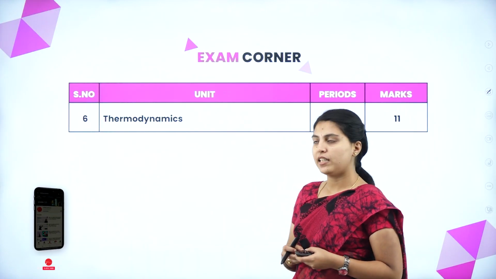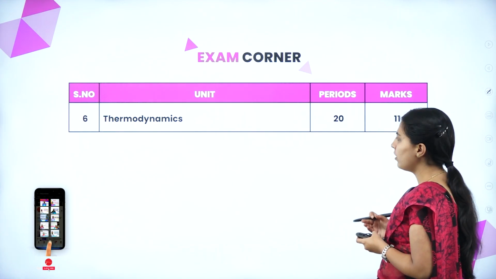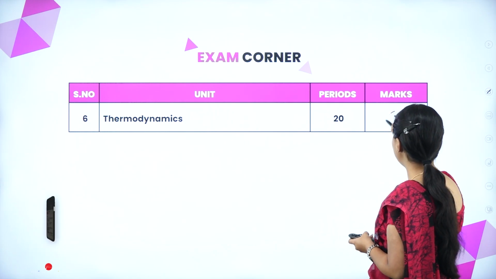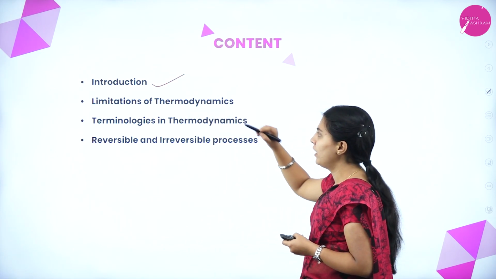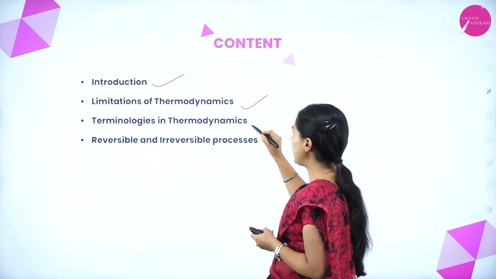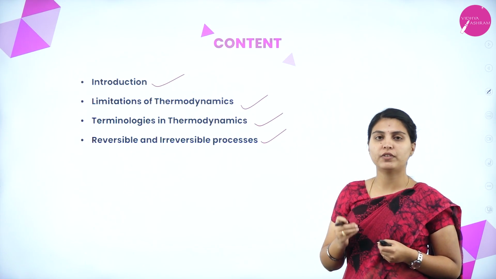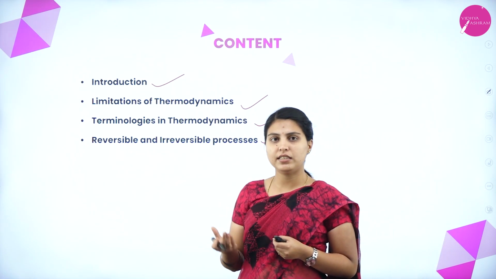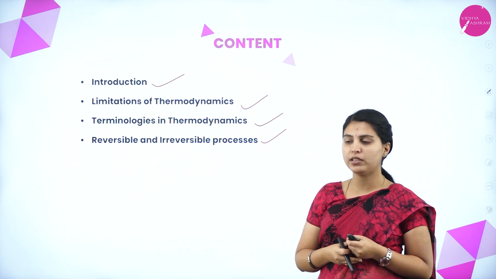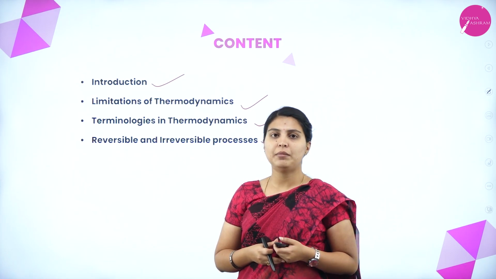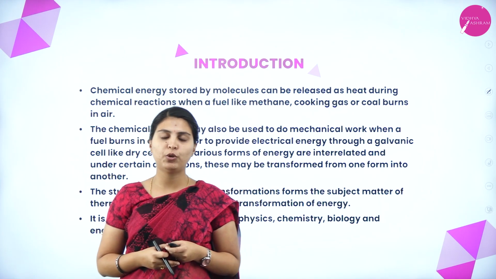So first we'll see the exam corner from this board. The number of hours given for this chapter is 20 and the overall marks allotted for this unit is 11 marks. So the contents we are discussing today are introduction to thermodynamics, limitations of thermodynamics, terminologies in thermodynamics, and reversible and irreversible processes. First we have to understand what is thermodynamics.